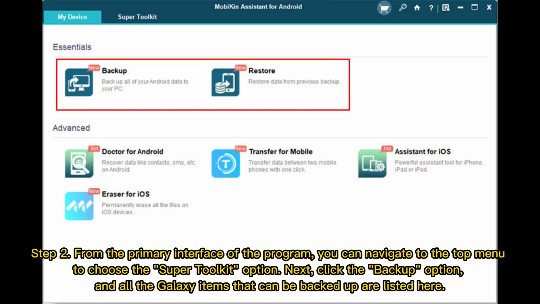Step 2. From the primary interface of the program, you can navigate to the top menu to choose the Super Toolkit option. Next, click the Backup option, and all the Galaxy items that can be backed up are listed here.